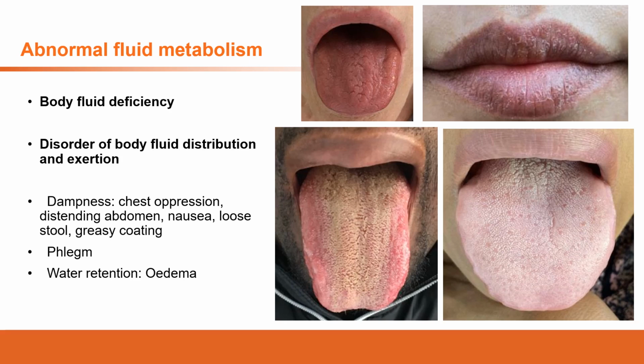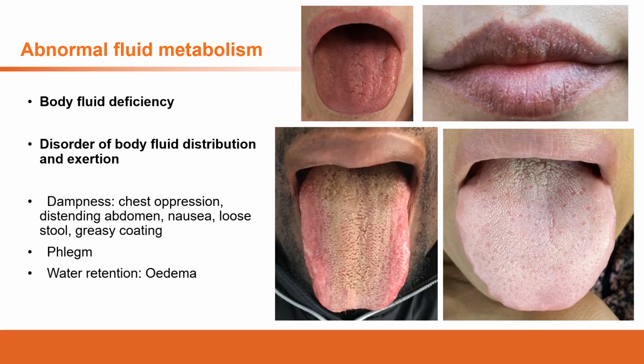This is because multiple organs are involved in this process, such as the dispersing function of the lung, the qi regulation of the liver, the transportation of the spleen, as well as the kidney, the blood, and also sanjiao. Do you still remember what is sanjiao? What's the function of the sanjiao? So the sanjiao is considered as the pathway of the qi, blood, body fluid. So that's where the body fluid travels.